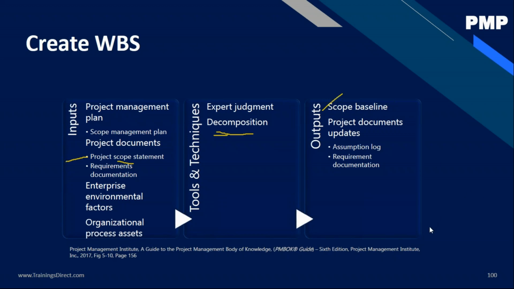I've got a query from Venkatesh. The scope statement here, input is approved document, right? Actually, right now, this scope statement input is not approved. The requirements document would have got approved. During the requirements collection process, the requirement document might have got approved or might not have got approved.